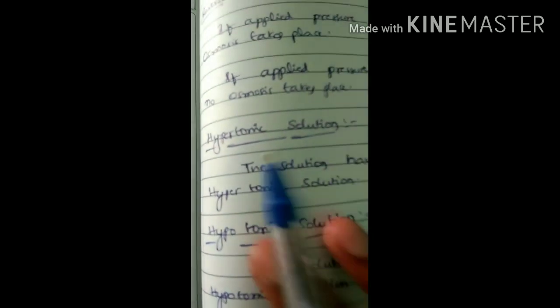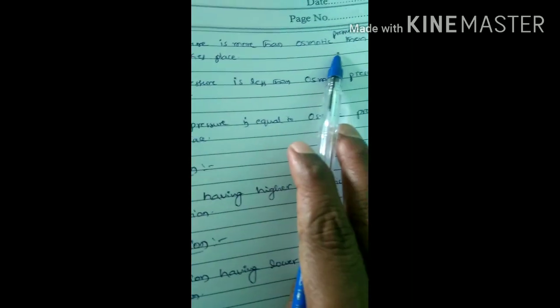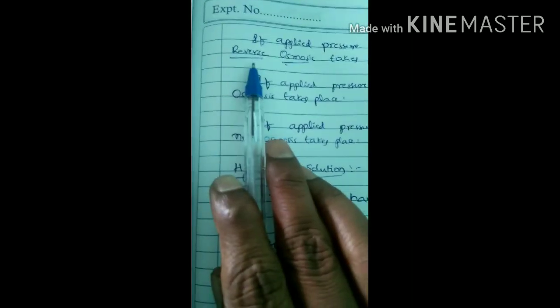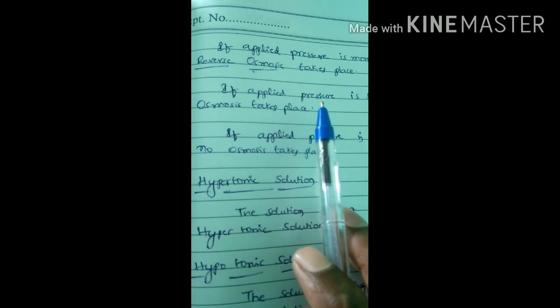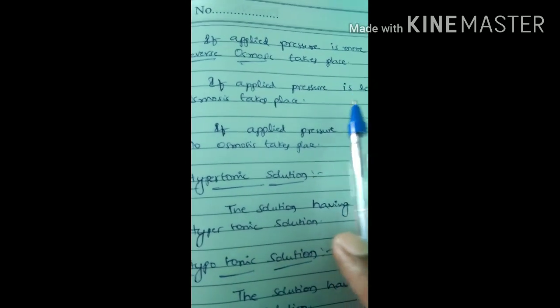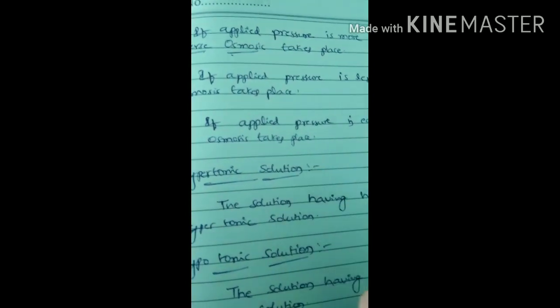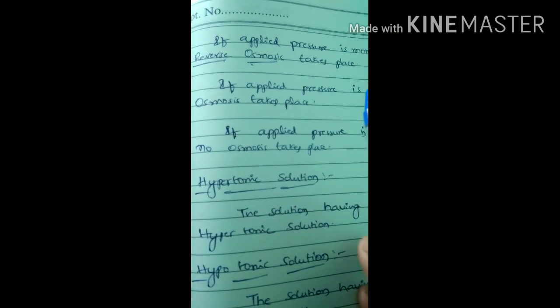Here some points are there. If applied pressure is more than osmotic pressure, then reverse osmosis takes place. This is a very important point. For example, to stop the osmosis, suppose 2 atmospheres is required. That 2 atmospheres is considered as the osmotic pressure. Suppose I apply 3 atmospheres, then what happens?